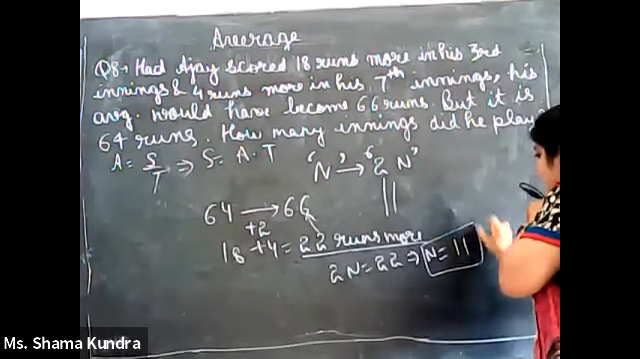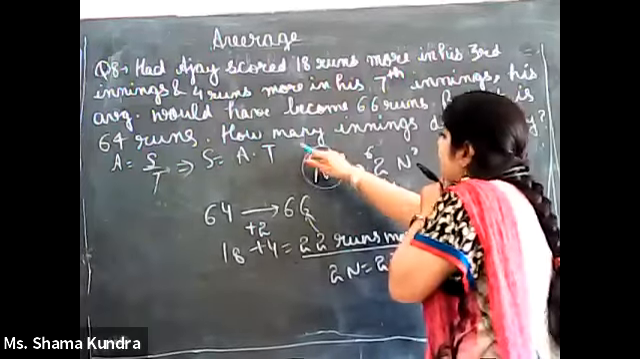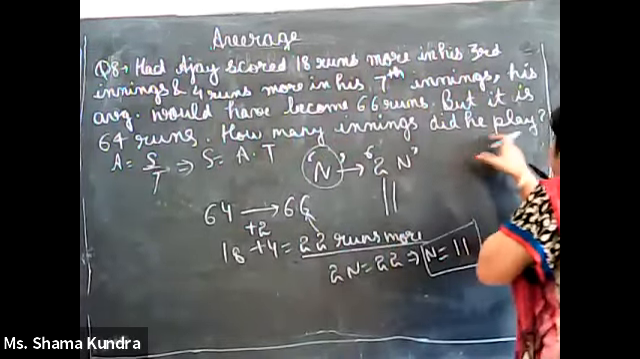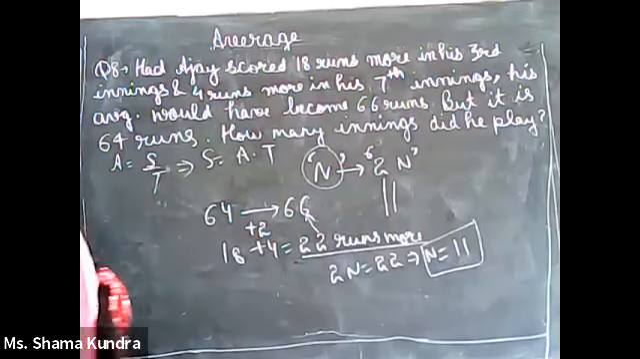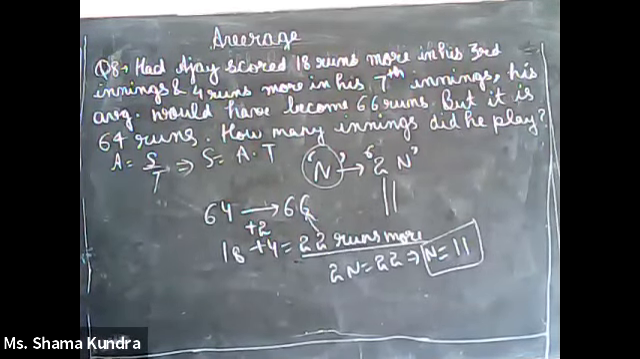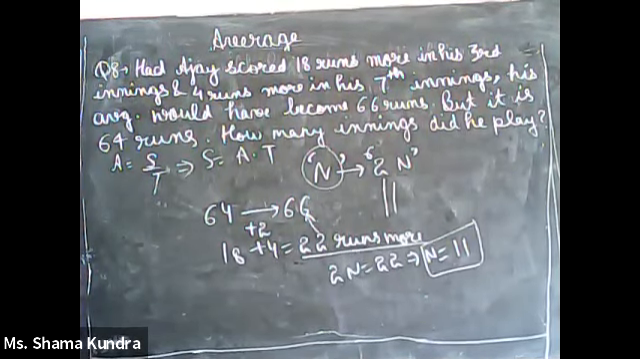So Ajay plays a total of n innings. We have supposed it as n. How many innings did he play? Ajay played 11 innings. N is nothing but the number of innings. So the answer is 11.